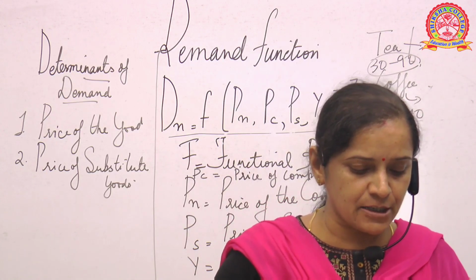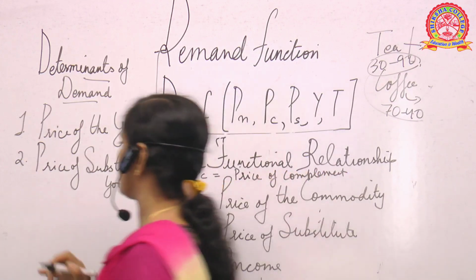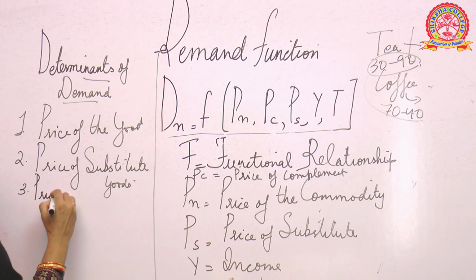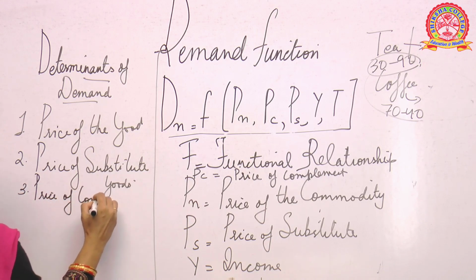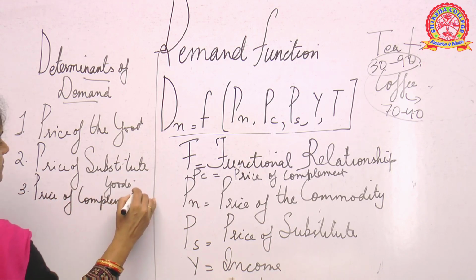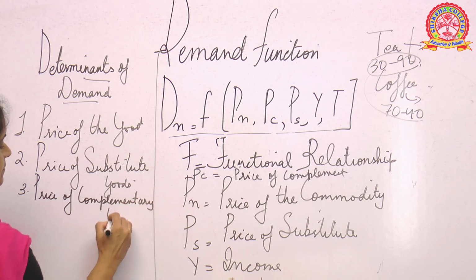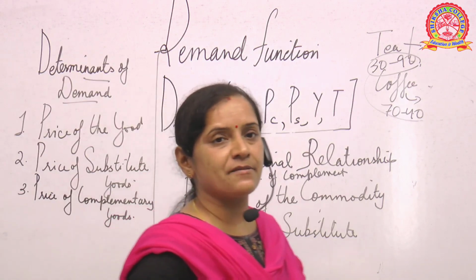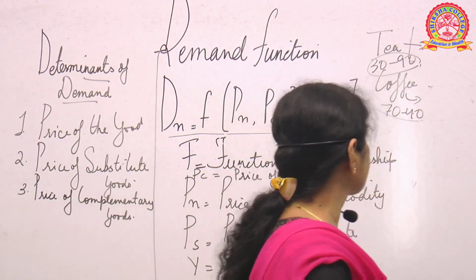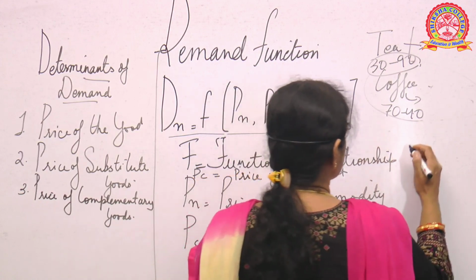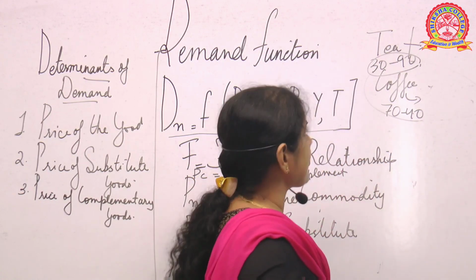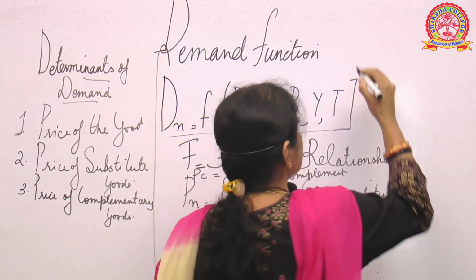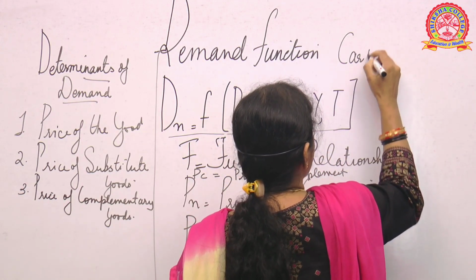Then the next factor is price of complementary goods. So what is complementary? Let us try to understand that. Price of complementary goods. Okay, so here we are trying to understand, say for example, suppose let us take the example of petrol and car. Car and petrol, they are complementary products.